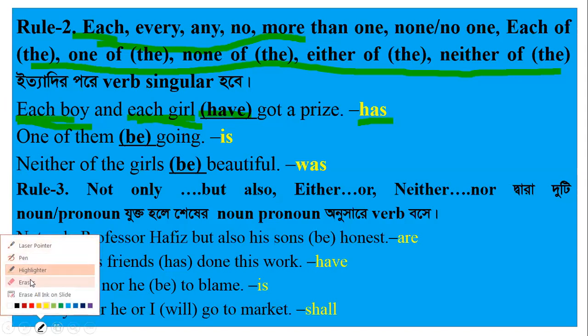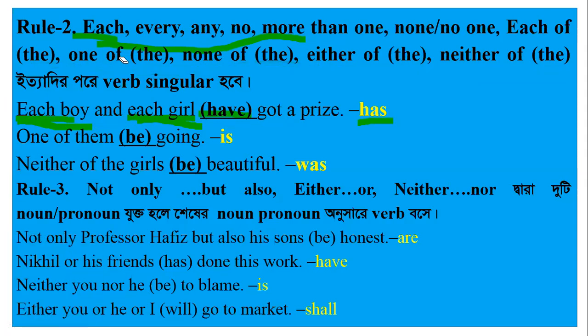Then I think you have got the idea about that. Each, every, any, no, more than one, none, no one, one of the, none of the, either of the, neither of the. All these words indicate the singular form of the subject. That's why we should use the correct verb, the singular verb, has.